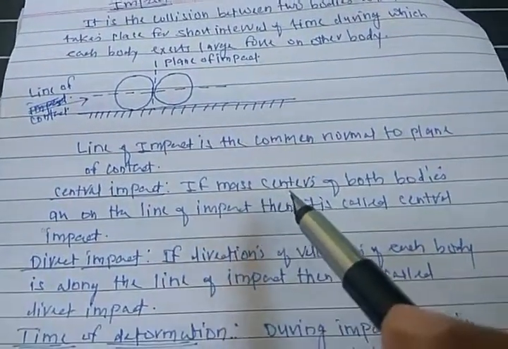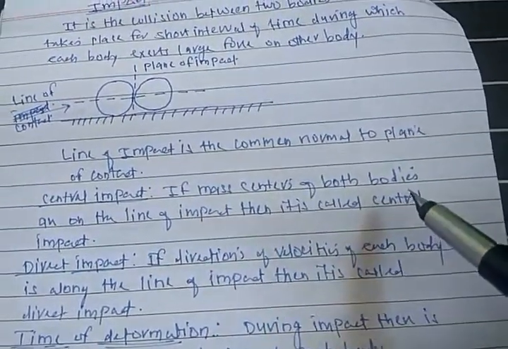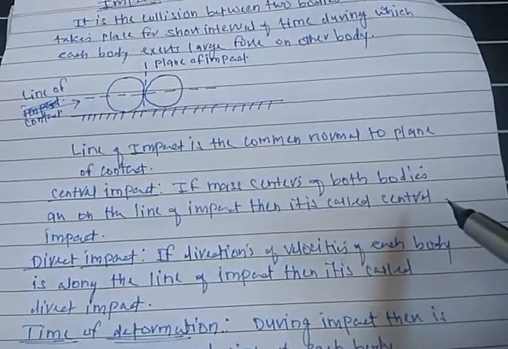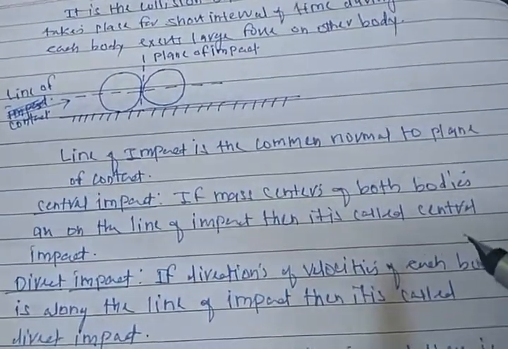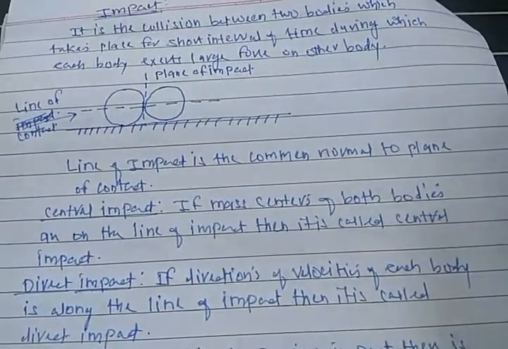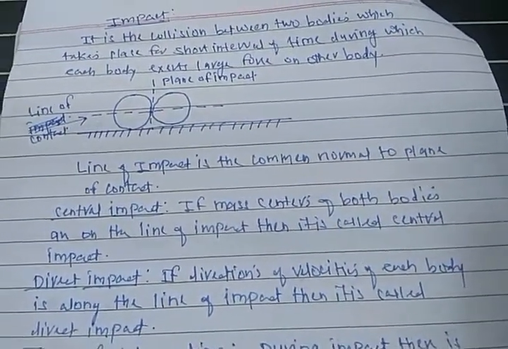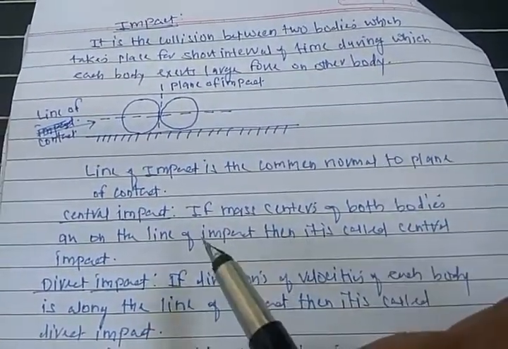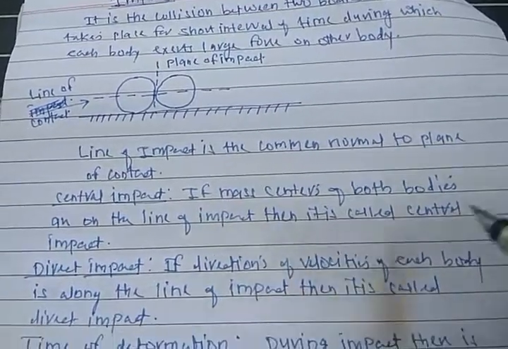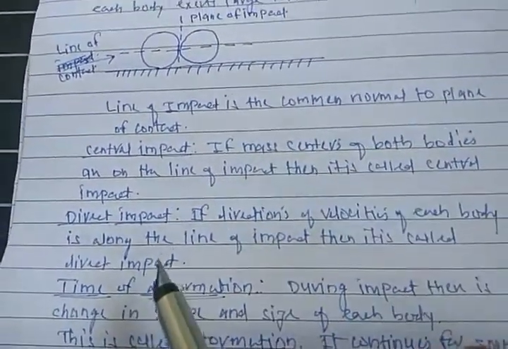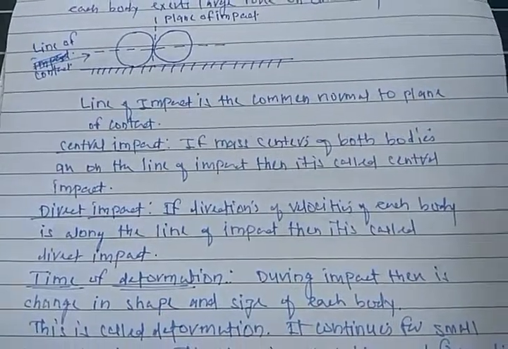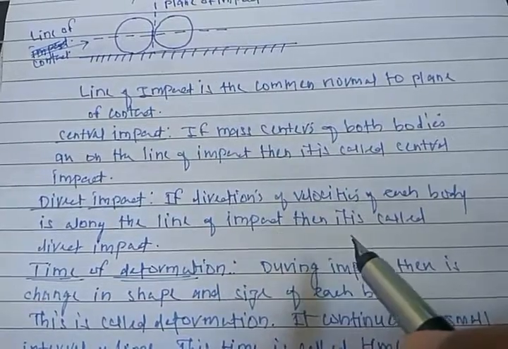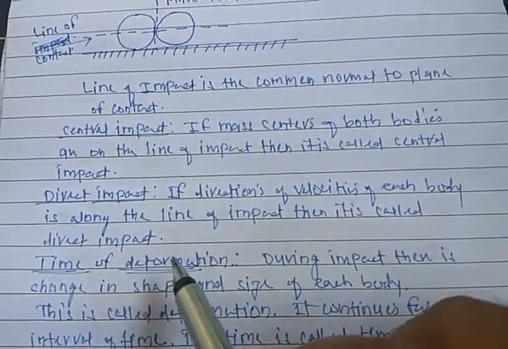Next is central impact. If the mass centers of both the bodies are on the line of impact, then it is called central impact. Now you can consider mass centers similar to the center of gravity. Next, direct impact. If the direction of velocities of each body is along the line of impact, then it is called direct impact.